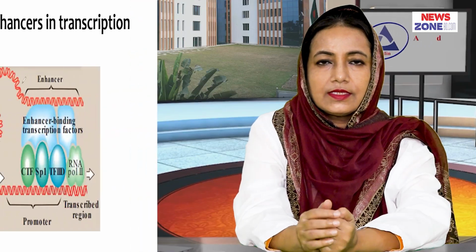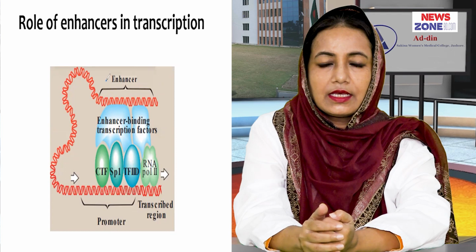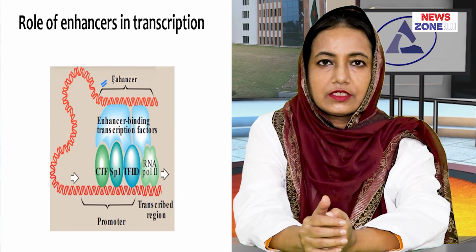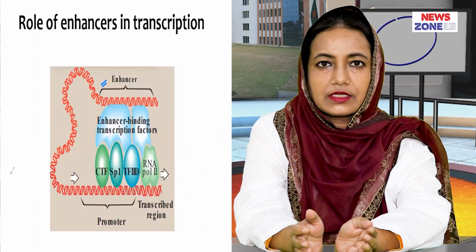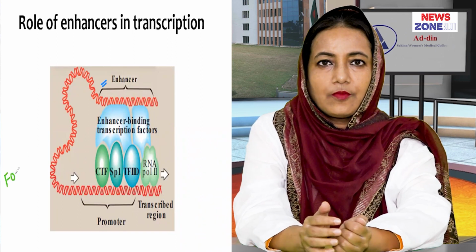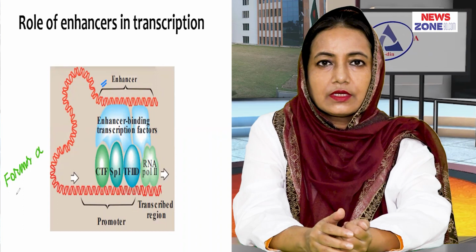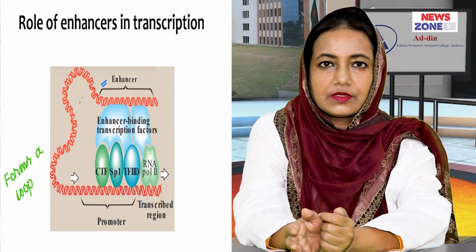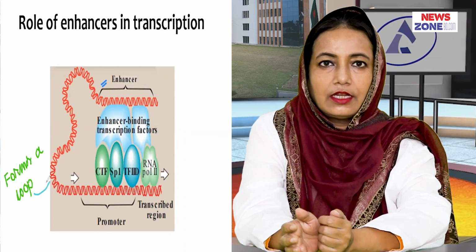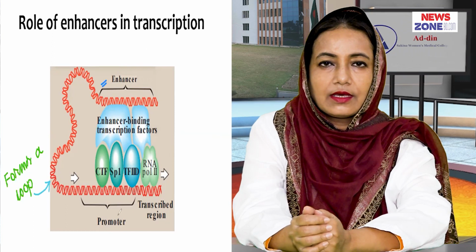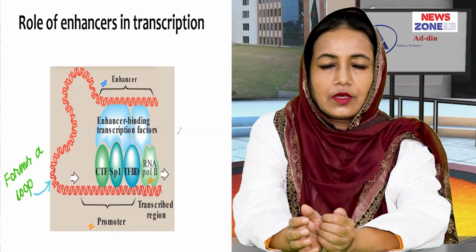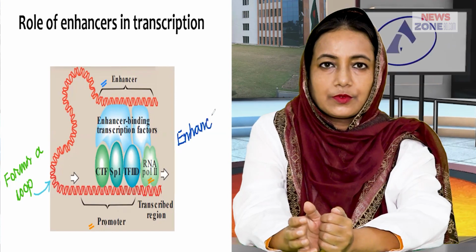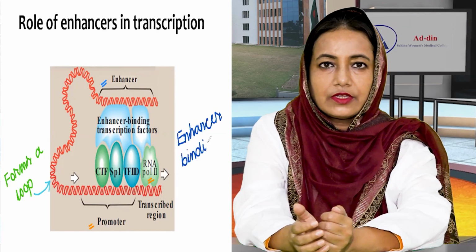Enhancers are cis-acting DNA sequences that can increase the rate of initiation. Enhancers are located far from the transcription start site, but by forming a loop, they come nearer to the promoter sequence, nearer to the core promoter elements, and bind with RNA polymerase II and transcription factors by enhancer binding protein. Thereby, it increases the rate of initiation.